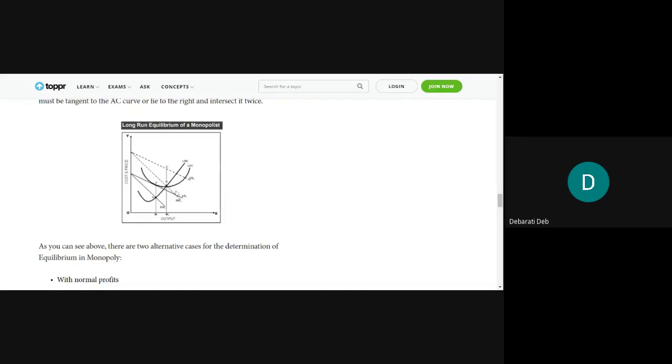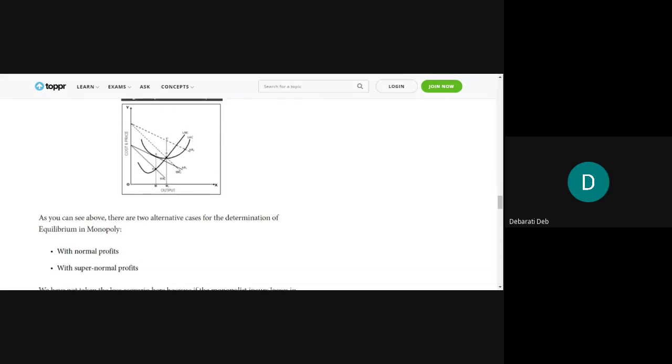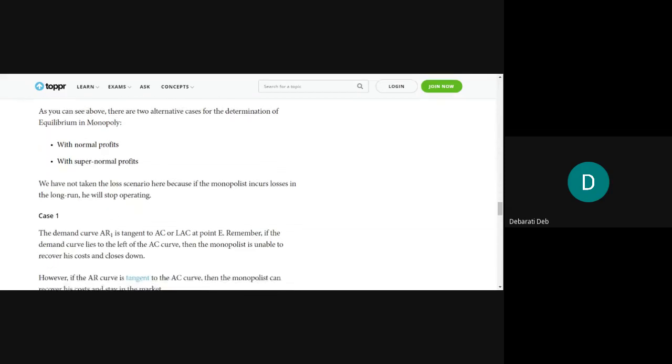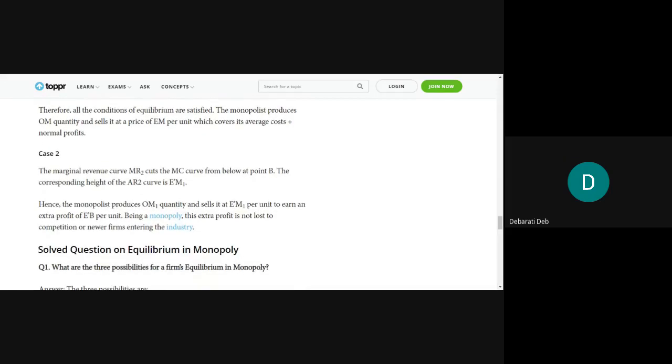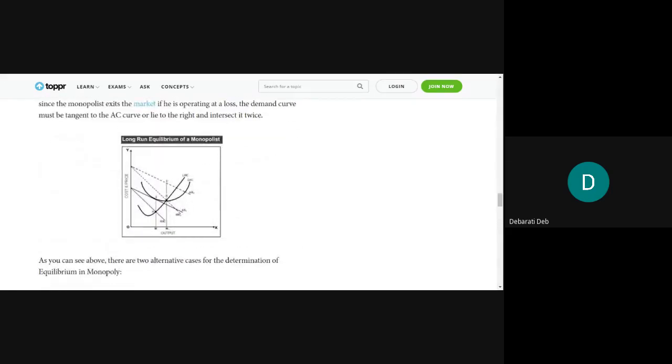So this is the condition of supernormal profit for the monopolist. So two ways, case 1 and case 2, taking two cases, you will have to understand the long run equilibrium of a monopolist. First one will give you normal profit, second one will give the monopolist the supernormal profit, which will be E dash B amount more than the EM amount. Okay, so this is a long run equilibrium condition of a monopolist.